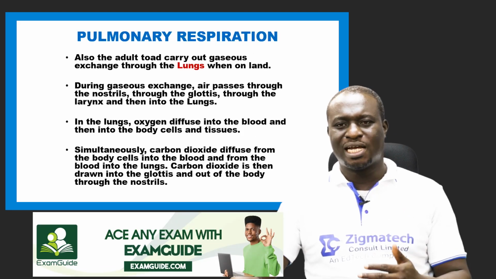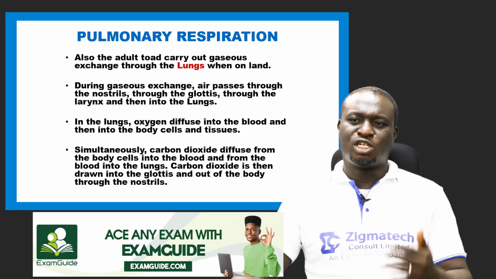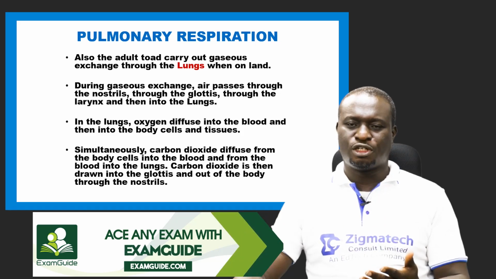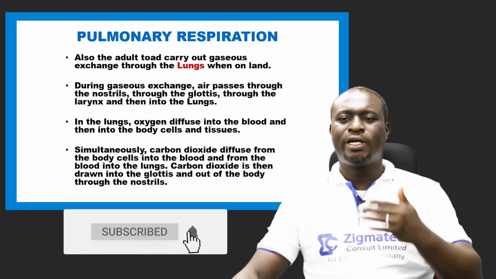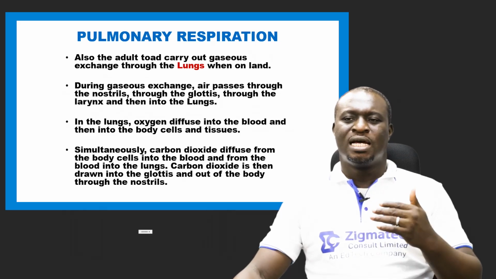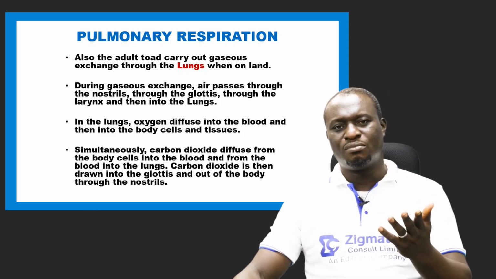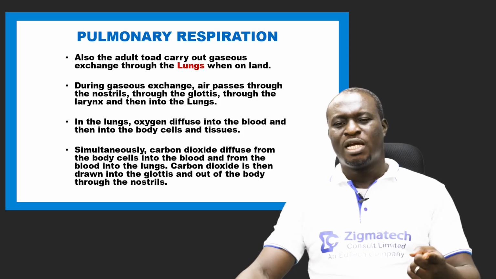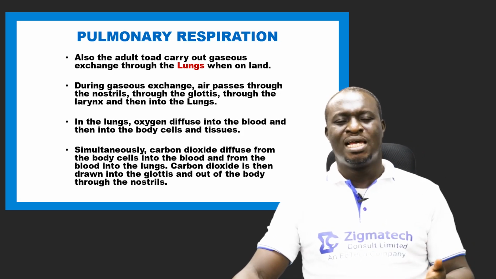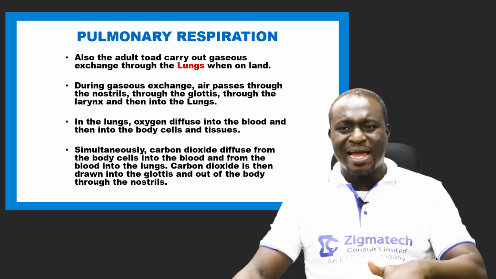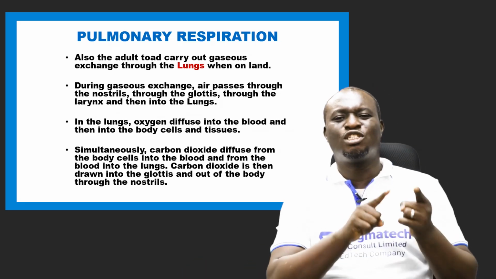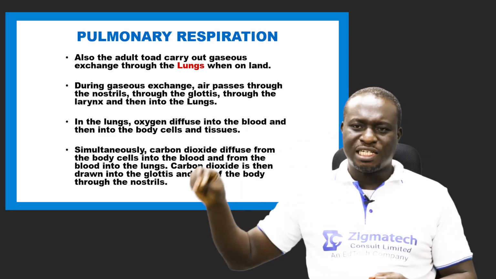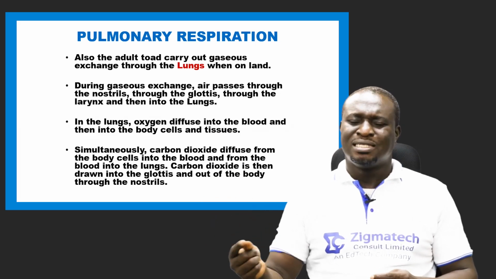And then finally, we also said that the adult toad carries out respiration through its lungs. So it also has lungs for respiration, and most times, it is when it is on land. During gaseous exchange, air passes through the nostrils of the adult toad, then through the glottis, then the larynx, and into the lungs. There in the lungs, oxygen diffuses into the blood, and the blood carries this oxygen to the cells as well as the tissues where it is used up.